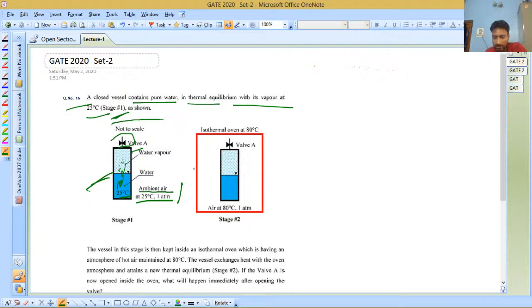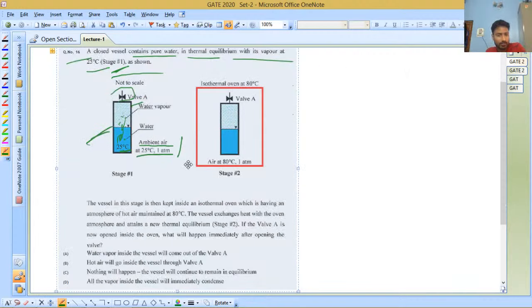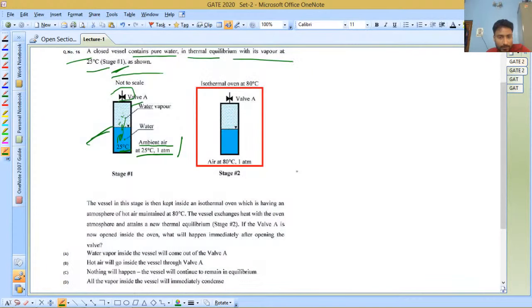Now let us read the question further. It says that the vessel in this stage is then kept inside an isothermal oven. Isothermal means the temperature of this oven will remain constant at 80 degrees Celsius.